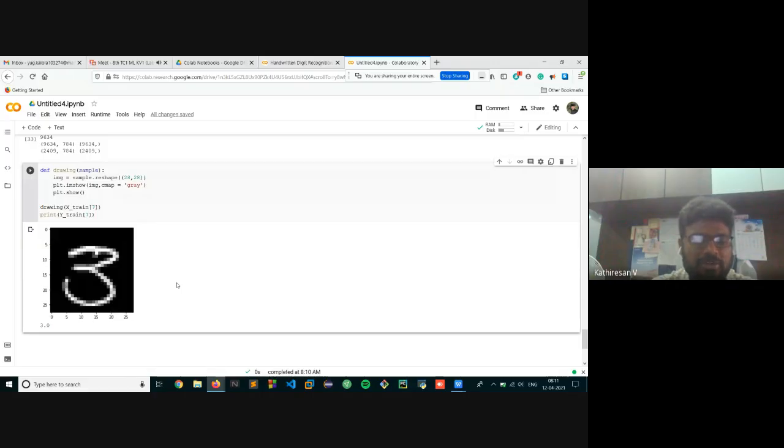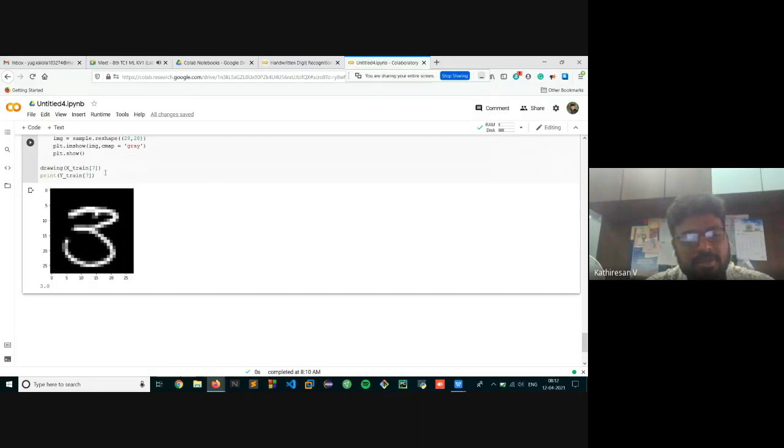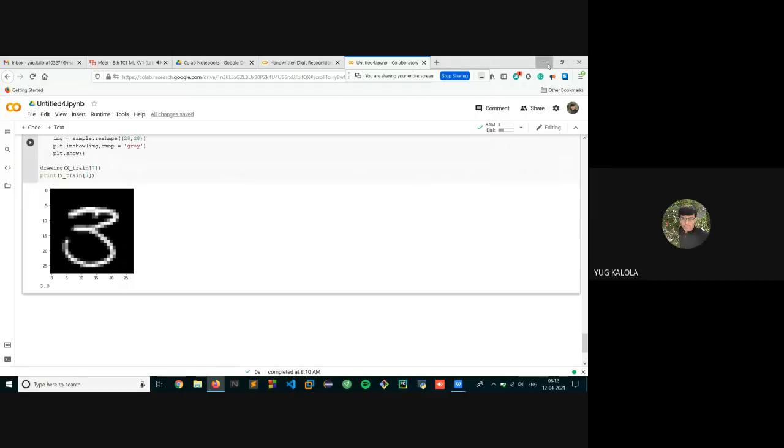Then write some digit, give that as an input for the prediction, and let the system decide whether it is predicting your handwriting or not. You make the model according to that. This is my suggestion.